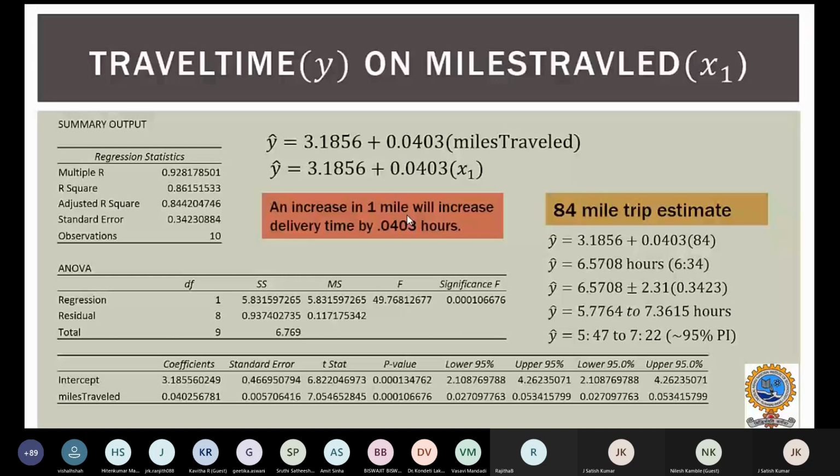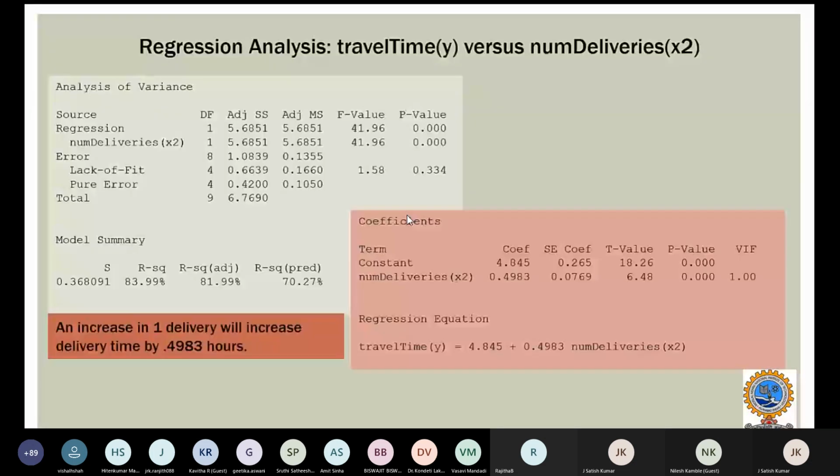Likewise, we can see the travel time and number of deliveries. We can come up with a second equation. The travel time, in this case the y parameter, is influenced by my y-intercept, which in this case would be 4.845, and my slope is 0.4983 times the number of deliveries.